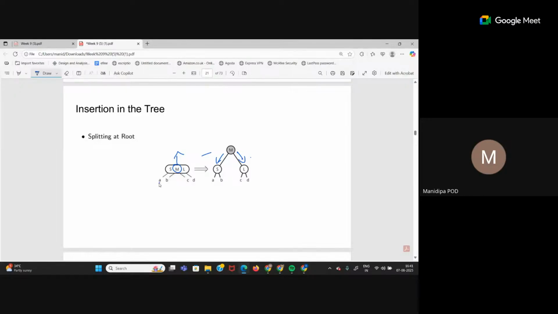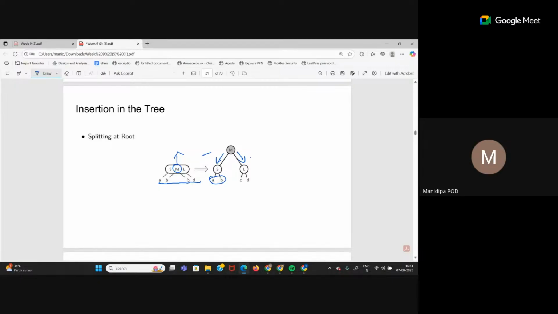Now, according to that, the children have to be sorted. So A and B both are less than M because both are on the left hand side of M. So I can put them as children of S, right? A is a left child of S because A is smaller than S. B is greater than S but less than M. So it is a right child of S.